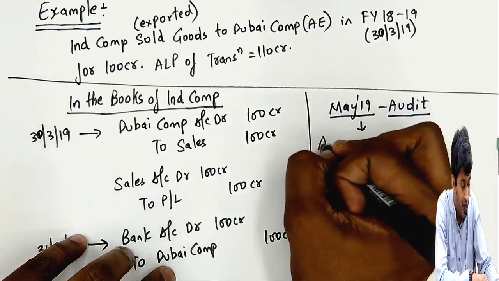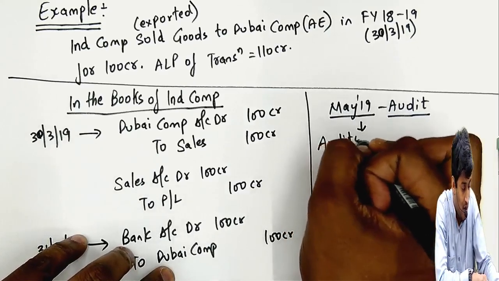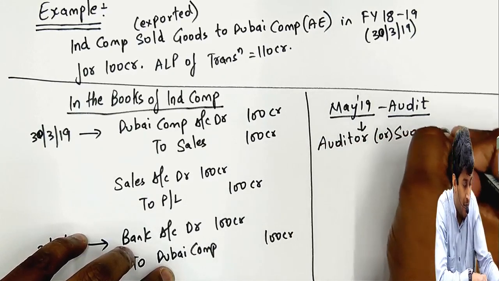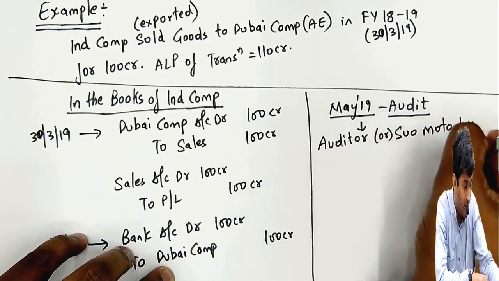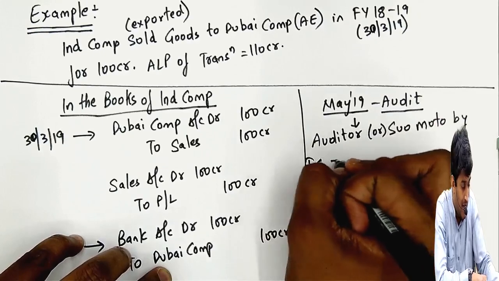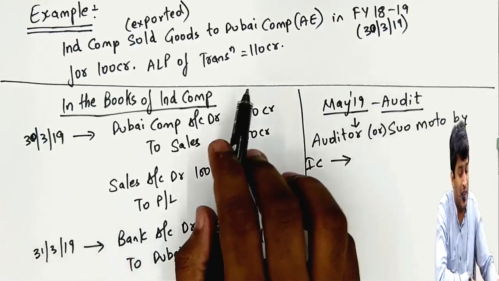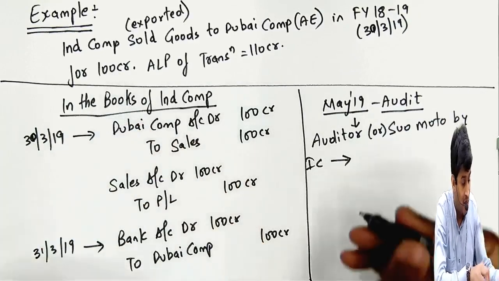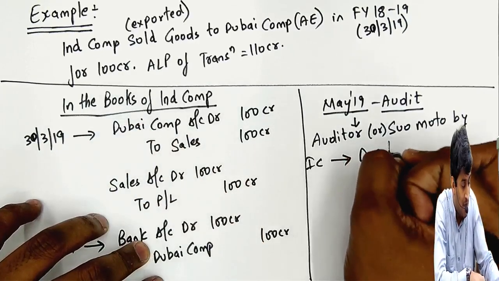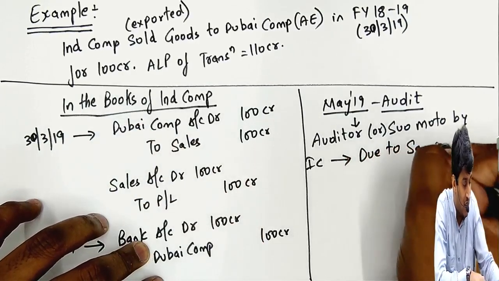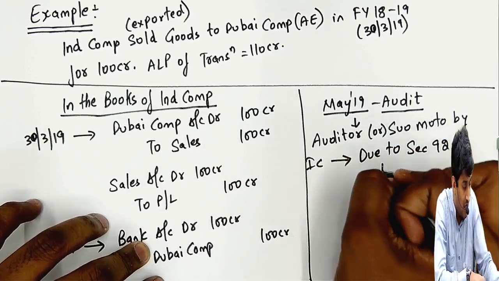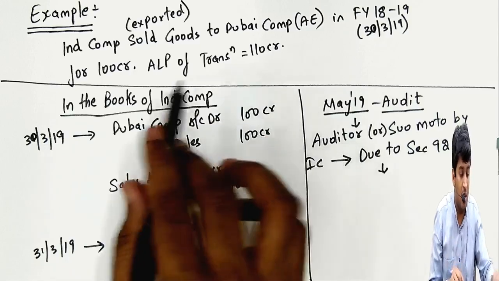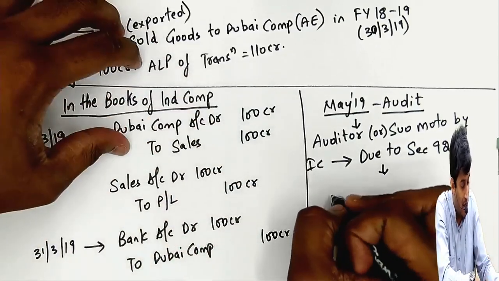So the auditor, or it was done suo motu by the Indian company, whatever you want to say, in May 19 decided the transaction value should be 110, but we recorded at 100. So due to the arm's length price, or due to section 92C, we will pass one entry for the balance amount, 10 crores. What is that entry?